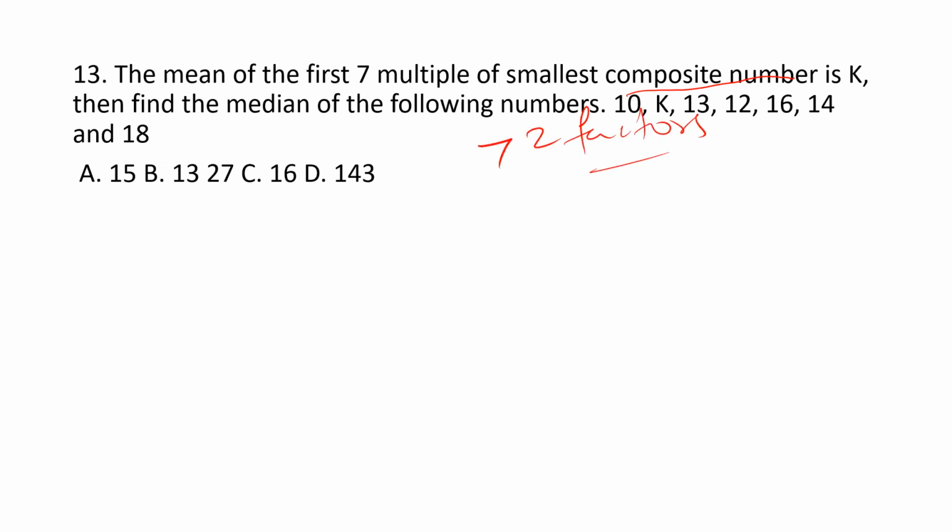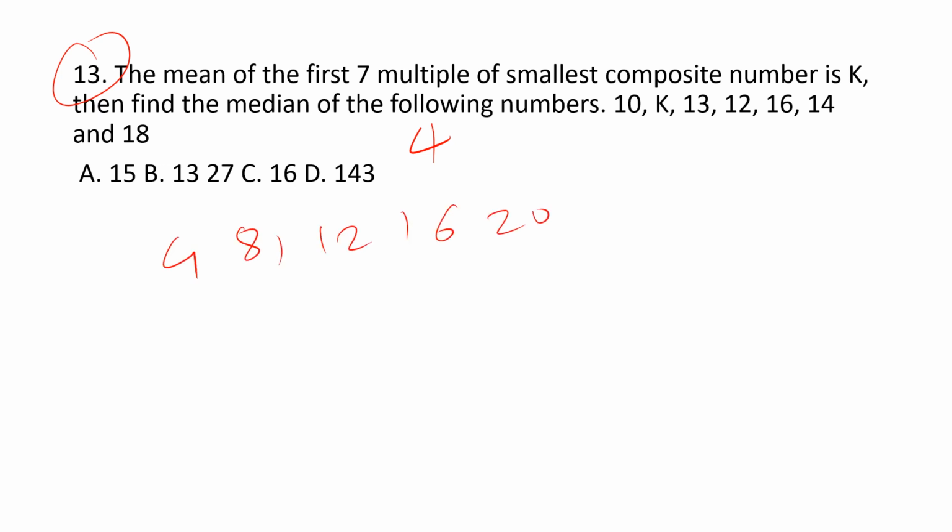If you observe 1, 2, 3, 4, 5, 6: 1 has only one factor, 2 has only two factors, 3 has 1 and 3, only two factors, but 4 has 1, 2, 4, three factors. So the smallest composite number is 4, and the first 7 multiples are 4, 8, 12, 16, 20, 24, 28.